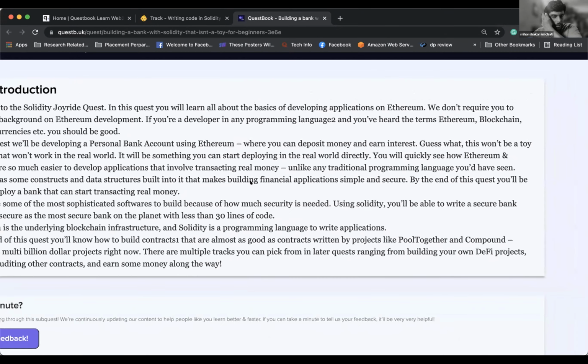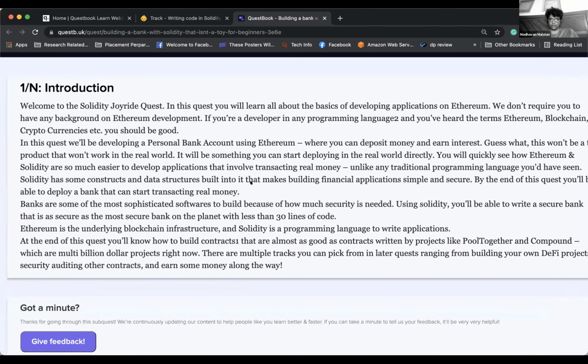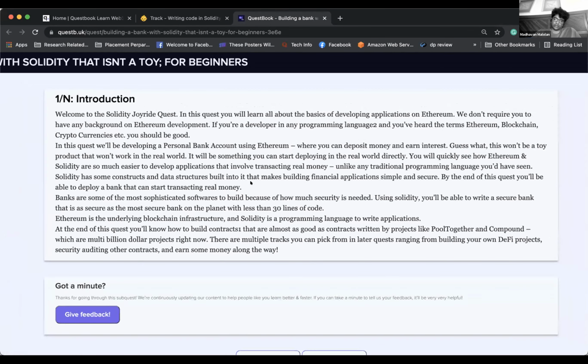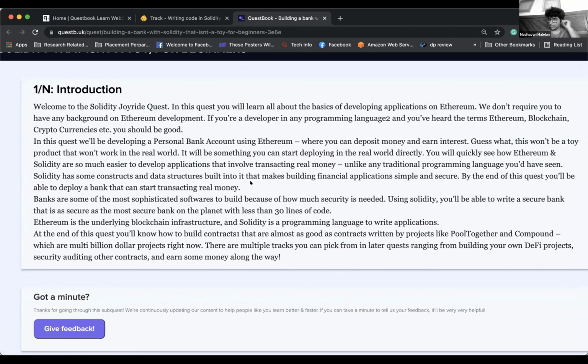From this statement, I understand that these data structures are optimized for financial applications. Correct. On JavaScript or Python, you have data structures like dictionary, integer, stuff like that, right? But there's no data structure for storing money. Right. So Solidity has a special data structure for storing money directly.